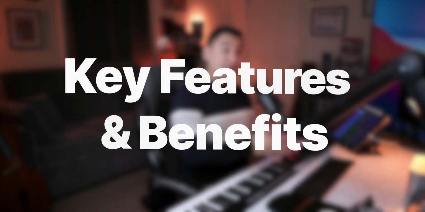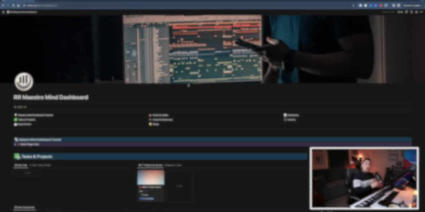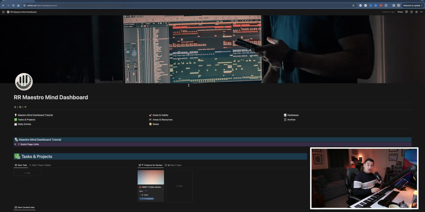So now that you know a little bit about the inspiration behind this planner, I can't wait to introduce the Maestro Mind Planner itself. And throughout the series, I'll be showcasing how I use it in my everyday life. So let's dive deeper into the Maestro Mind Planner's key features and benefits. This planner is all about digital organization with the musician or creator in mind. My number one goal is to hopefully help you streamline this organizational workflow so that you can focus on what truly matters, your music.